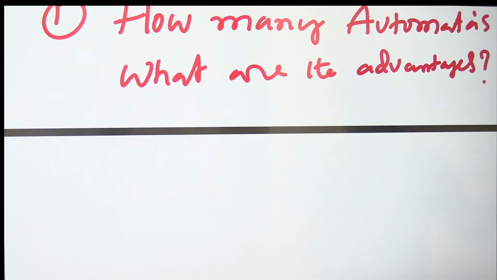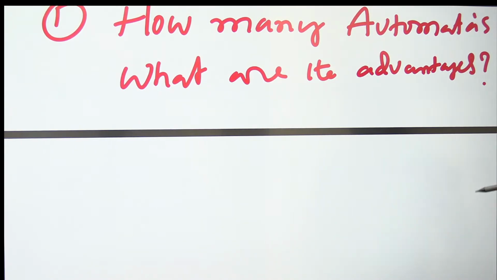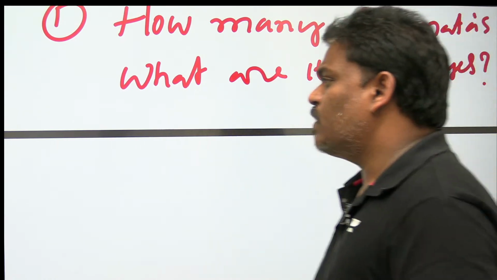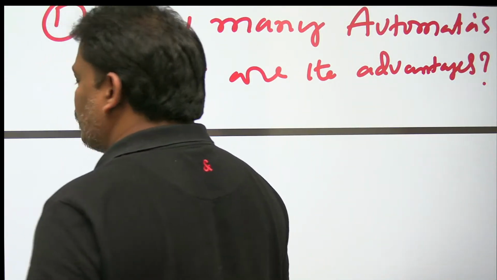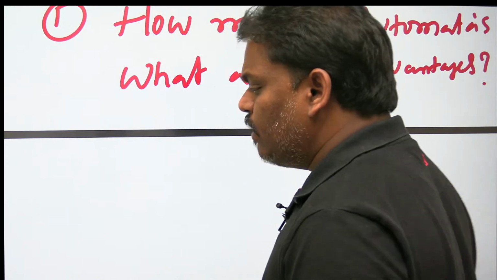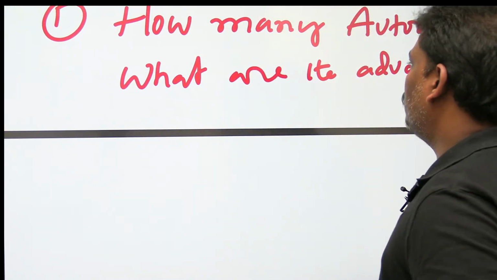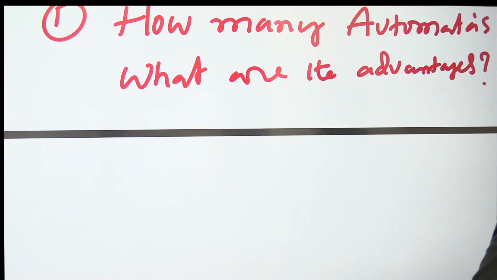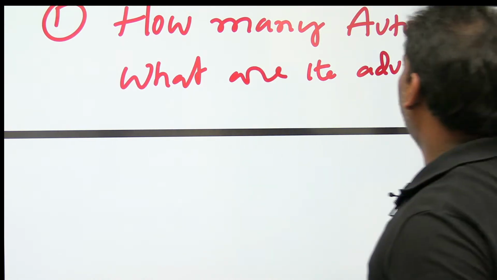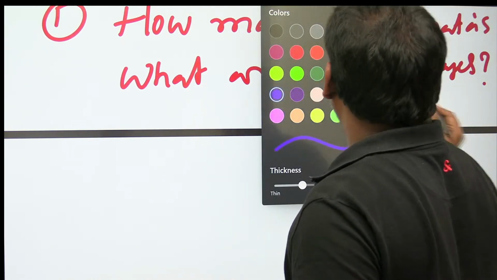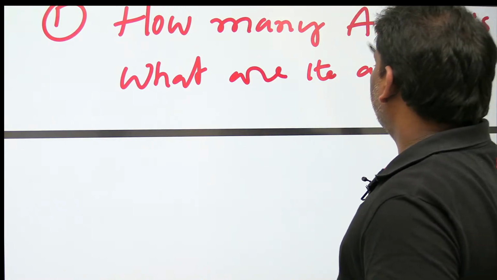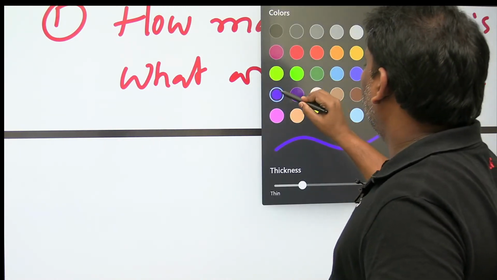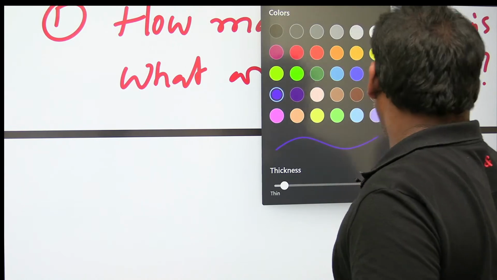If you want to attend the compiler design classes, tomorrow the first chapter will start. Not the first class, some basics are over, so tomorrow the first chapter will start. The basic thing you need is how many automatas there are and what their advantages are. I will give the answer.